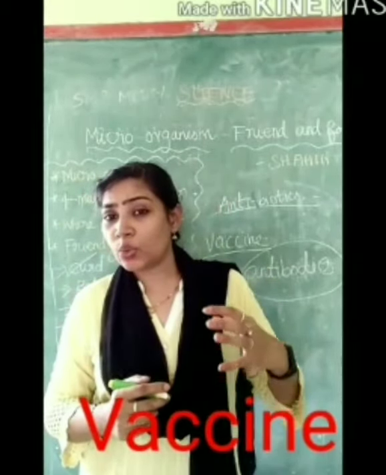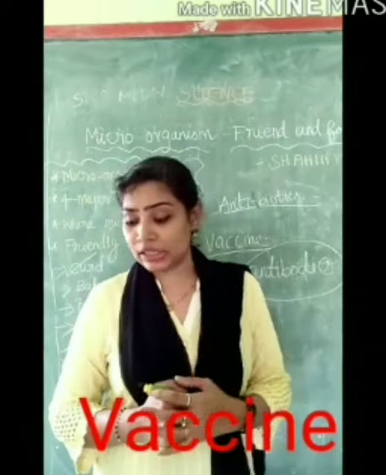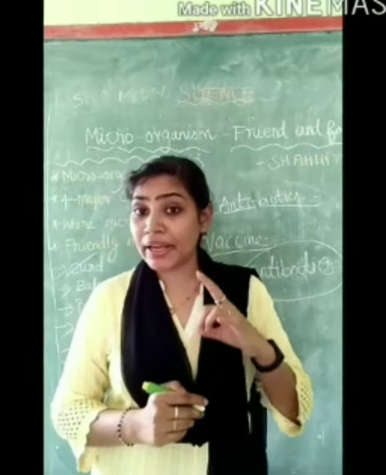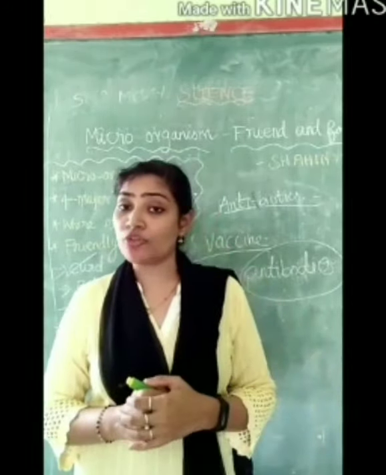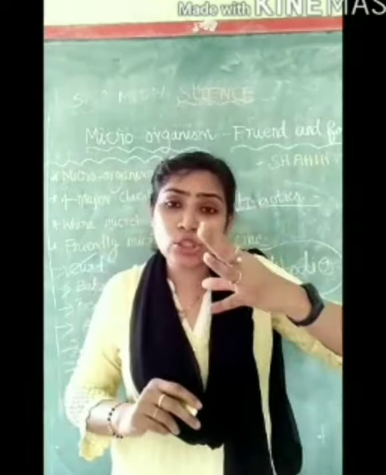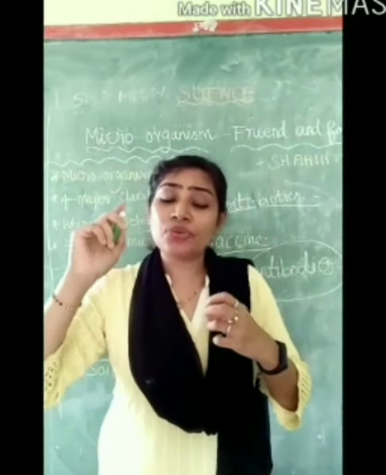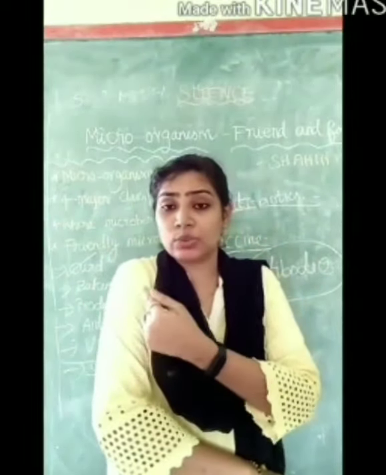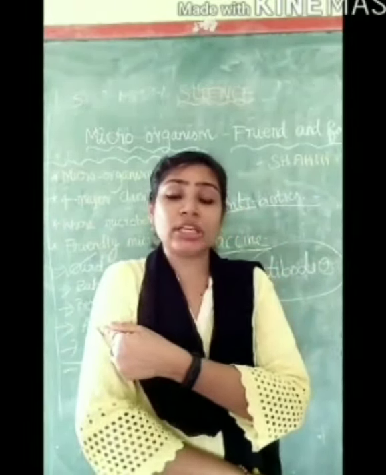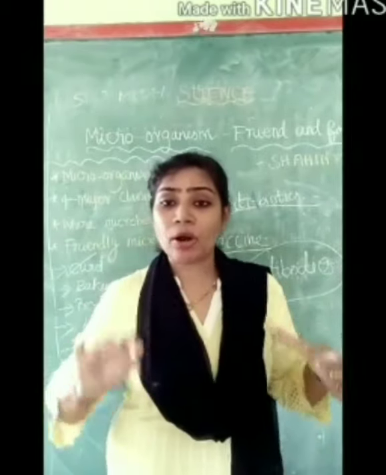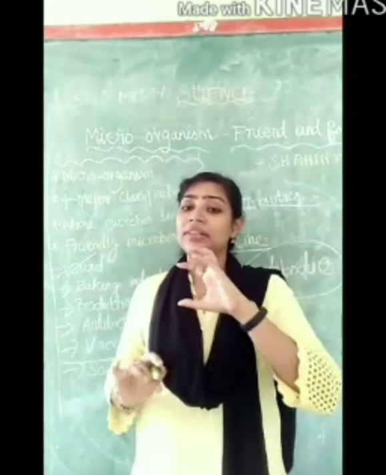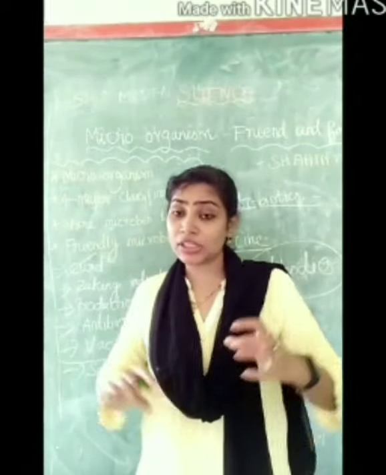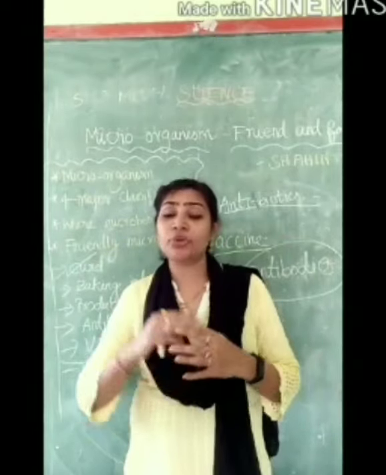So that we can get immunity against one or more diseases, vaccines can be prepared from the causative agent, the microorganism. We prepare the vaccine from the microorganism and administer it into our body so that our body will try to fight against the disease and produce antibodies which will be stored in the body for a longer time.